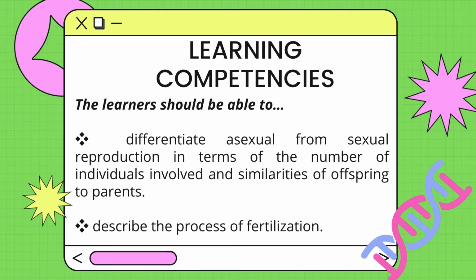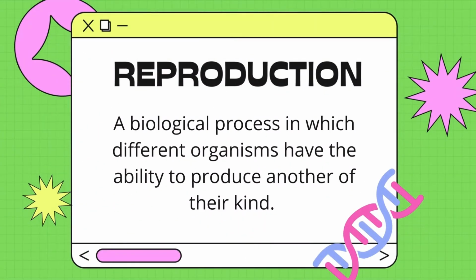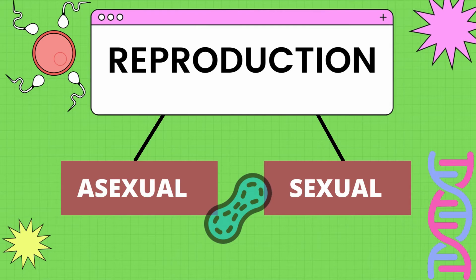So in order for us to learn about the inheritance and variation of the organisms, we should know about the process in making one. Reproduction is a biological process in which different organisms use their ability to produce another of their kind. Some produce a unique organism, but of the same species. Some produce an offspring identical to its parent. And we call these kinds of reproduction asexual and sexual reproduction.